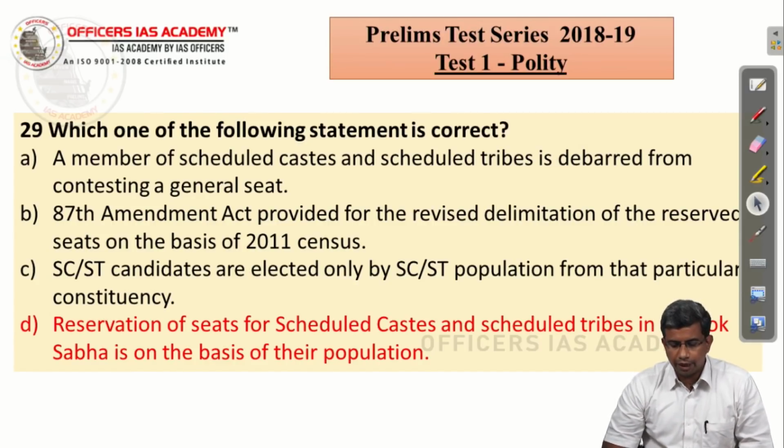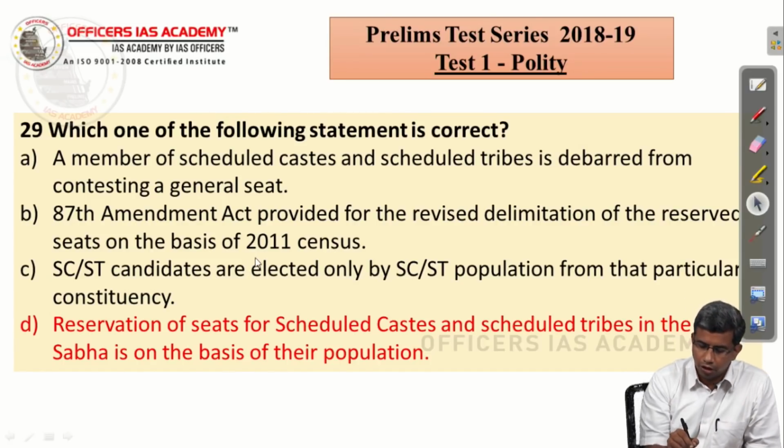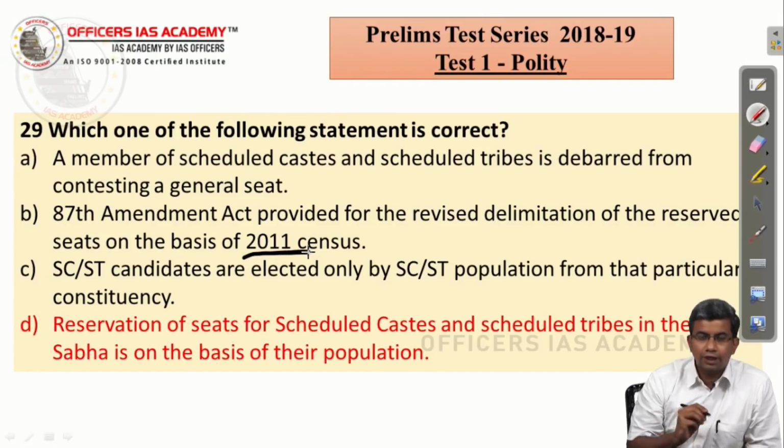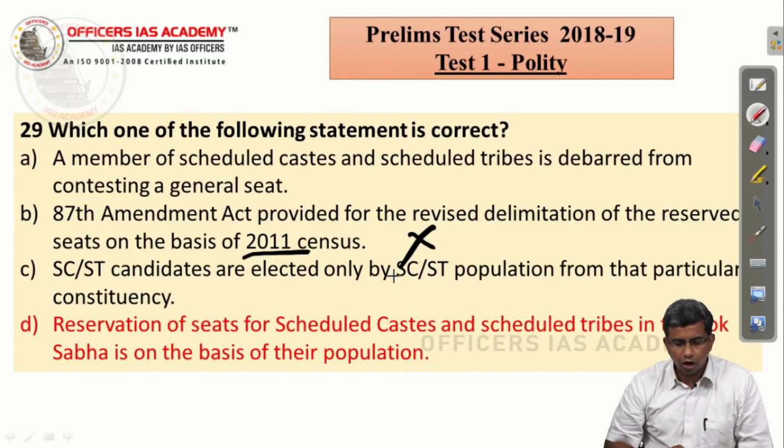The 87th Amendment Act for revised delimitation: we have seen delimitation has happened based on the 51 census, 61 census, 71 census and 2001 census. But this talks about the 2011 census. So this statement is also wrong.